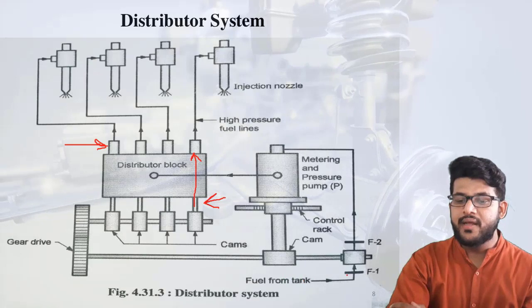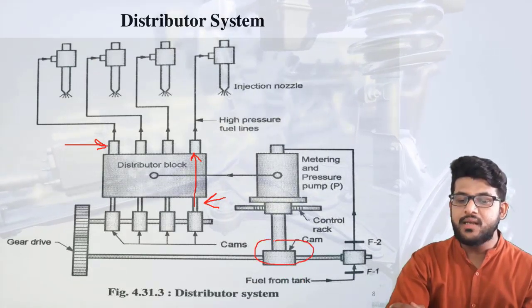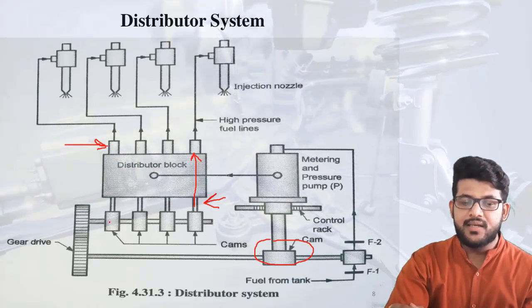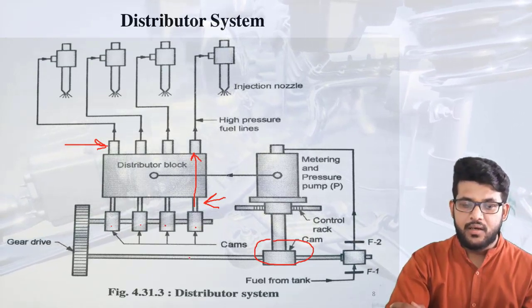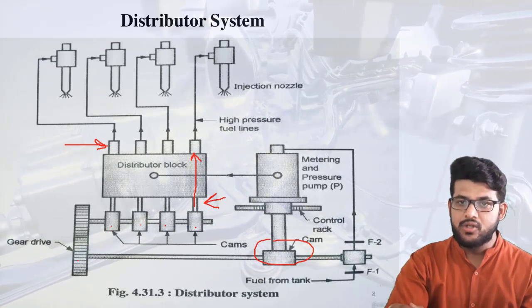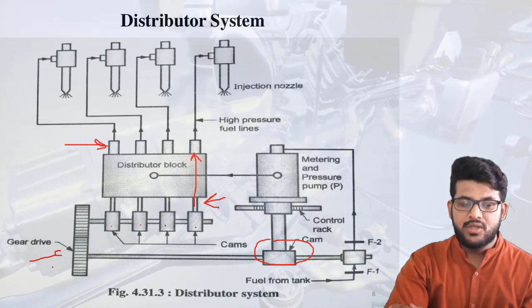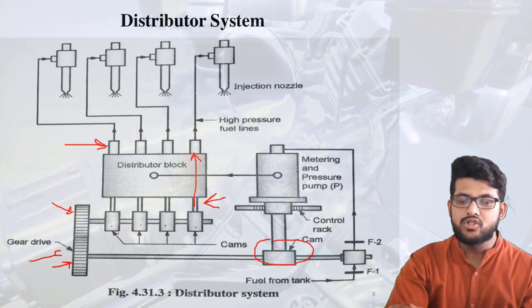Here, from the fuel tank the fuel is taken. Here there is a common cam. You can see this cam is actually the main cam which is operating these individual other cams. Fine. One gear drive is given. When the cam rotates, this line will also rotate and this gear will rotate. Now it is a gearing, so due to this rotation of the gear, this spur gear will also rotate and it will also operate the cam.